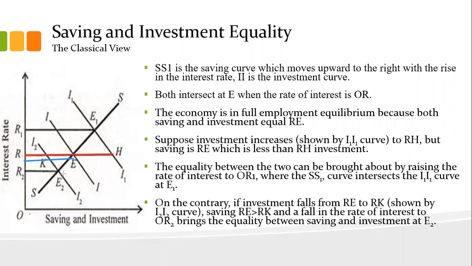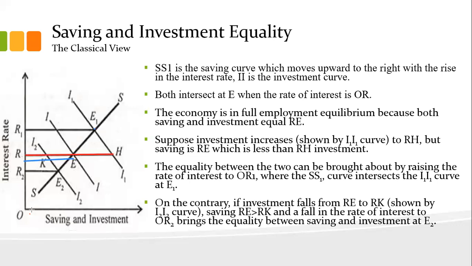Where your SS1 curve intersects your II1. At this point, point E1, your investment and savings will be equal. So to get the equilibrium, if investment was increasing, you need to increase the interest rate.